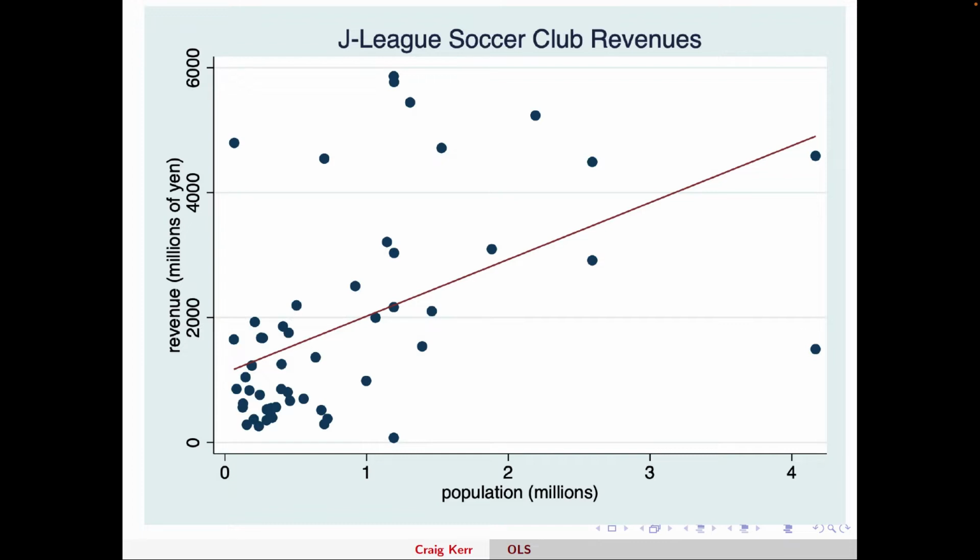So the goal of regression, or what we're going to call here ordinary least squares, the method we use to estimate this line, is to find the line that best fits the data. And we'll define in a little bit what we mean by best fits, because there's actually many different ways you could define what it means to fit the data. We're going to use one specific definition, because it will lead to the most accurate estimation of this line. Now, why do I want to estimate this line, going along with my daydream of owning a soccer team? Well, I have access to some farmland in Toyota.